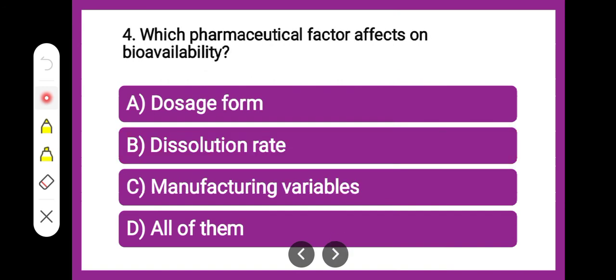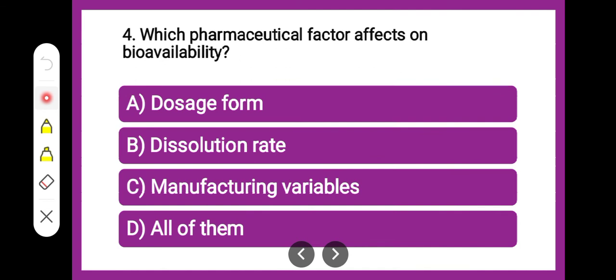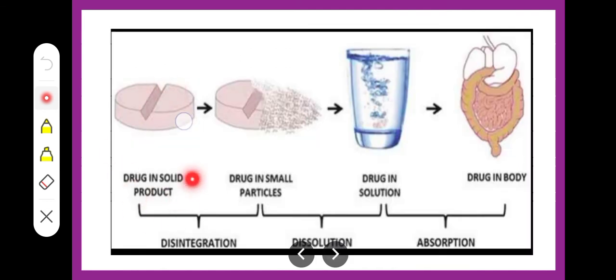Next question is, which pharmaceutical factor affects bioavailability? Whether the dosage form, dissolution rate, manufacturing variables, or all of them. Which amongst the given is correct for the pharmaceutical factor affecting the bioavailability? We will talk about the factors. Like if you will see, this is the dosage form.